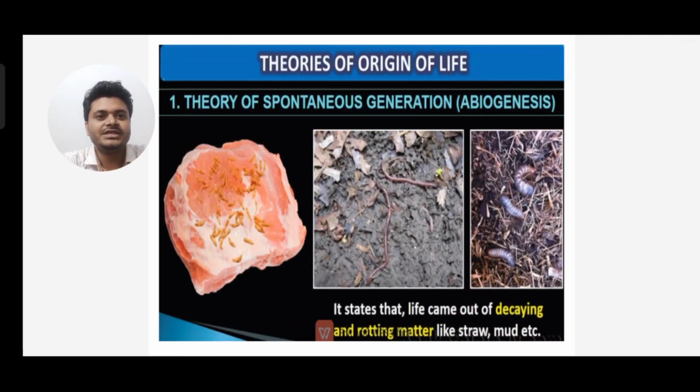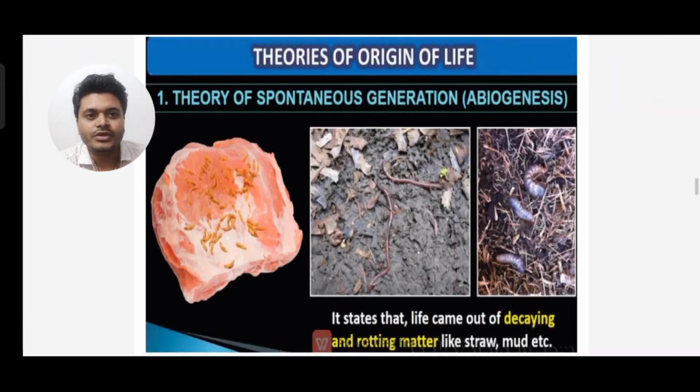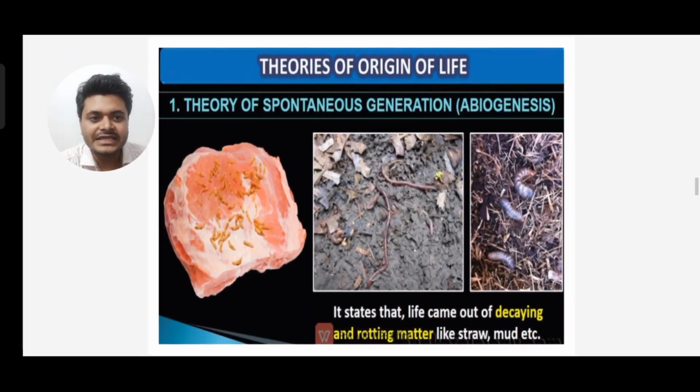So the first one is the theory of spontaneous generation or abiogenesis. So what does this theory tell? It states that life came out of decaying and rotting matter like straw and mud. So the theory of abiogenesis or spontaneous generation said that life came from decaying and rotting matter like straw and mud.